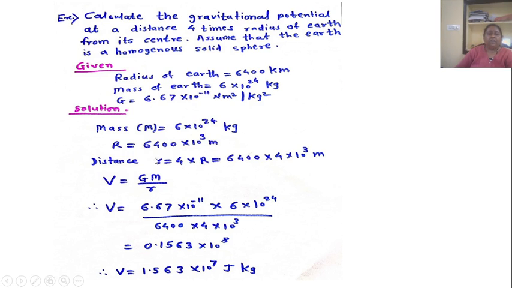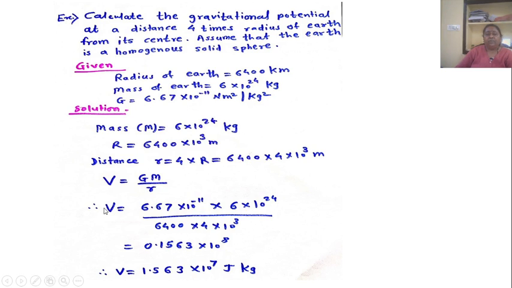So putting this value in equation V equal to G M upon R, we get V equal to 6.67 into 10 raised to minus 11 into 6 into 10 raised to 24 upon R, that is 6,400 into 4 into 10 raised to 3, that is the value of small r.